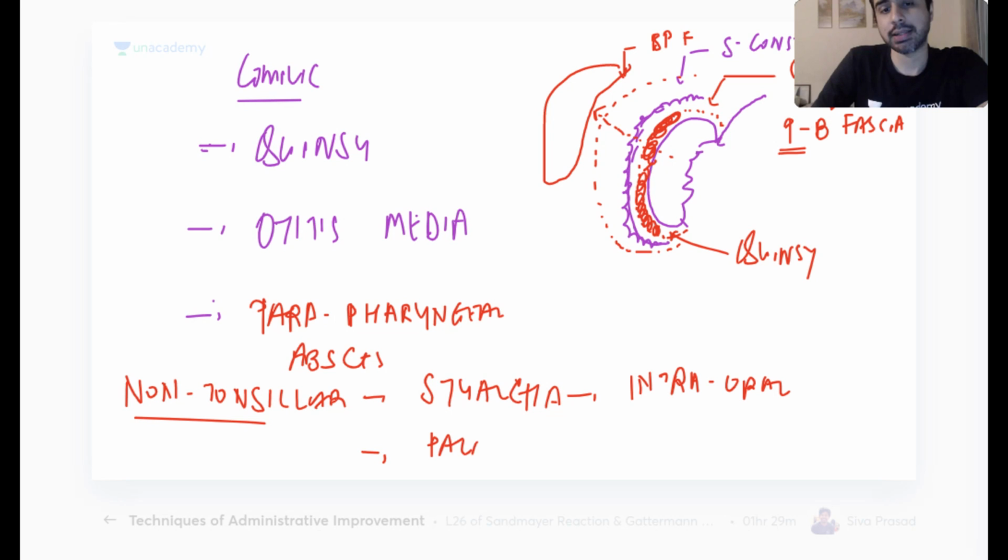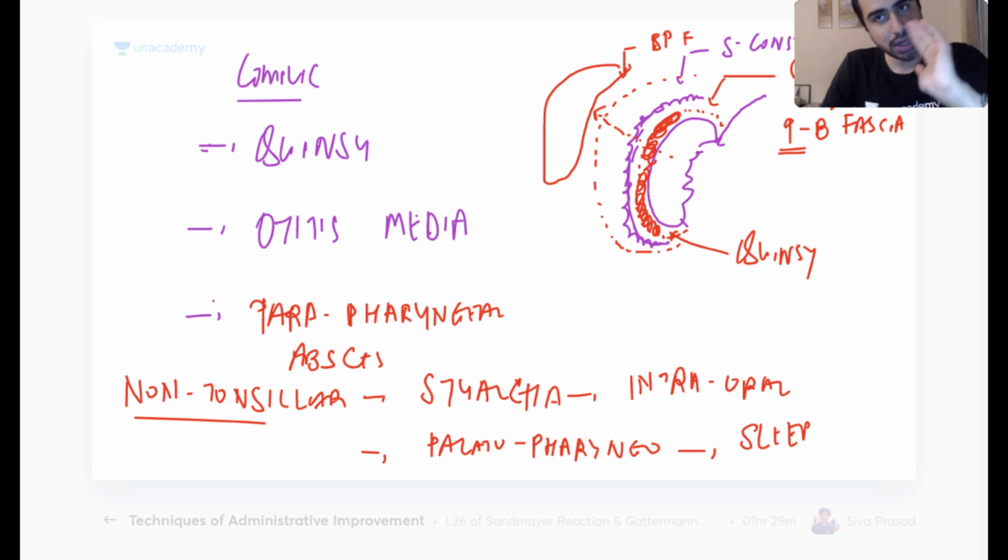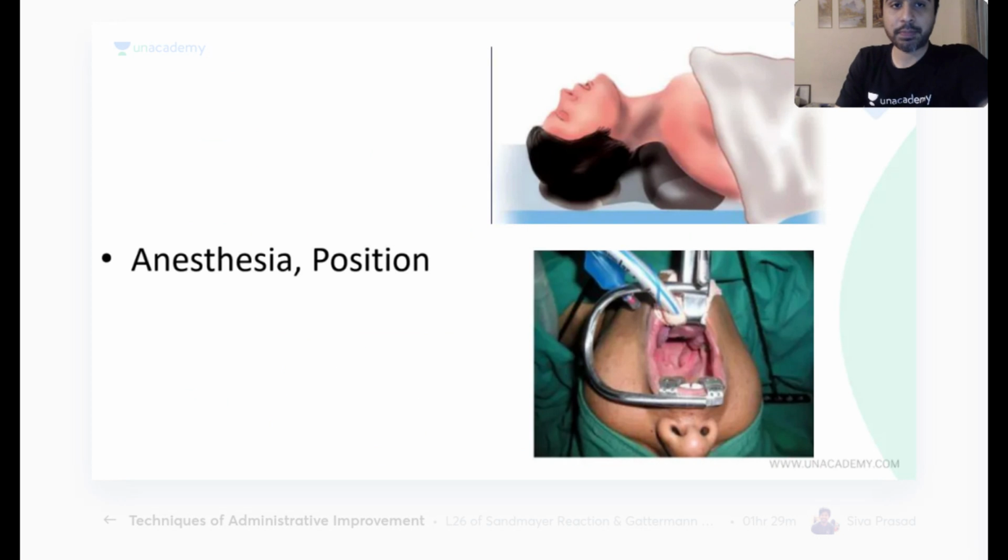And of course, for palatal surgeries like palatopharyngoplasty. Where do you do this? Palatopharyngoplasty. It's done for what? Yeah, excellent, for sleep apnea. Or for people who have a very low palate. If the palate is very low and it gets obstructed, then you get sleep apnea. As part of fixing the palate, you also do the tonsillectomy. So in both you do tonsillectomy, then you go ahead and remove the styloid process or do the palatopharyngoplasty. These are non-tonsillar indications.